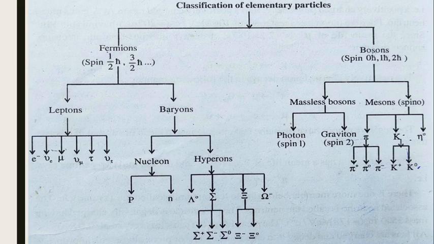Here there is another set of particles called hadrons. Hadrons is equal to baryons plus mesons. Here you can see the baryons come under fermions, and mesons come under bosons. Now these baryons and mesons together are known as hadrons. So baryons plus mesons together are known as hadrons.